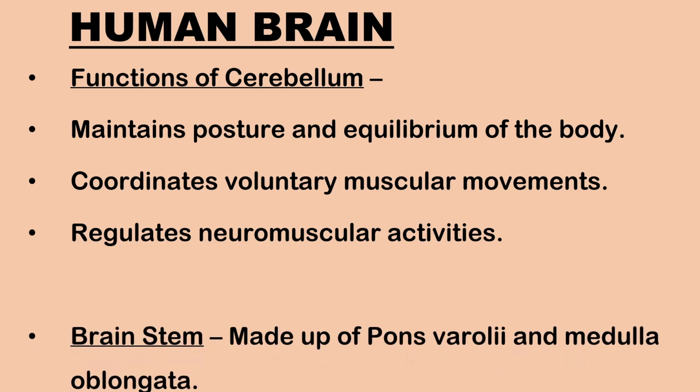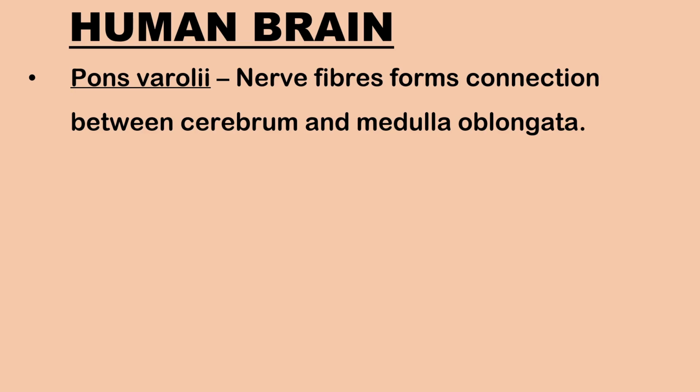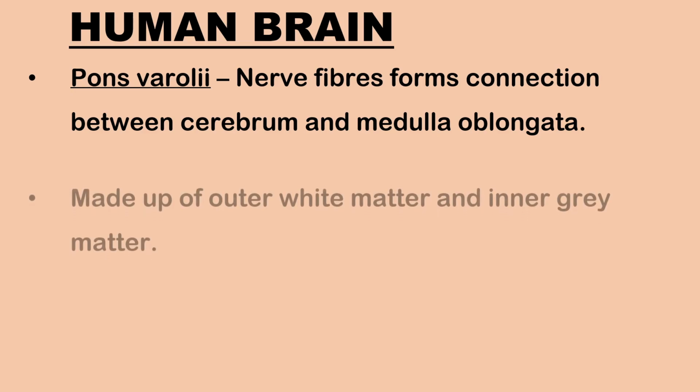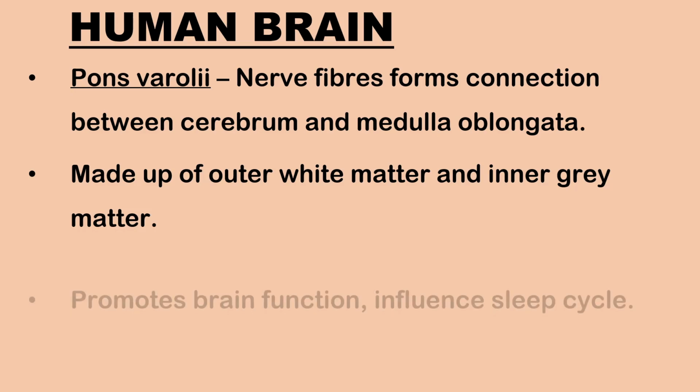Brainstem is made up of pons varolii and medulla oblongata. Pons varolii lies on the anterior ventral side of the medulla oblongata. It is a crosswise broad band of nerve fibers which forms a connection between the cerebrum and medulla oblongata. It has an outer white matter and an inner grey matter.